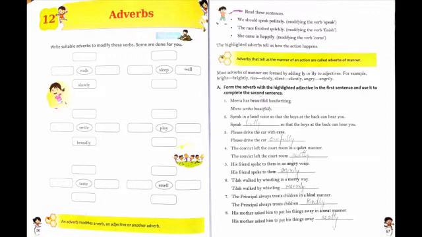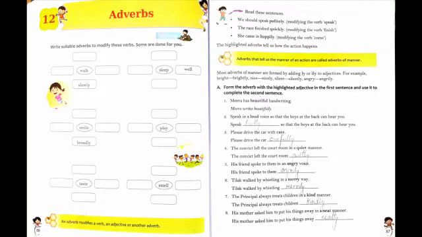Okay, so now there are many types of adverbs. First is given in your book on page number 57. Adverbs that tell us the manner of an action are called adverbs of manner. Most adverbs of manner are formed by adding ly or ily to adjectives.